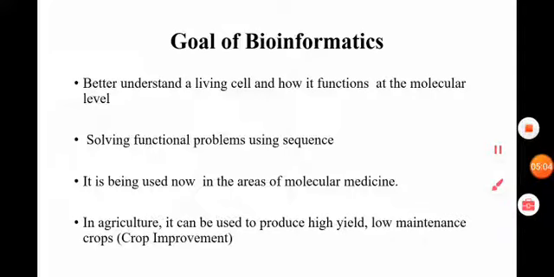Also, it helps in agriculture, such as using the bioinformatic tools you can produce high yielding and low maintenance crops and protect them from disease.